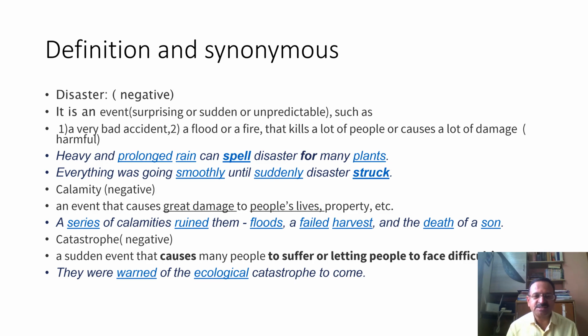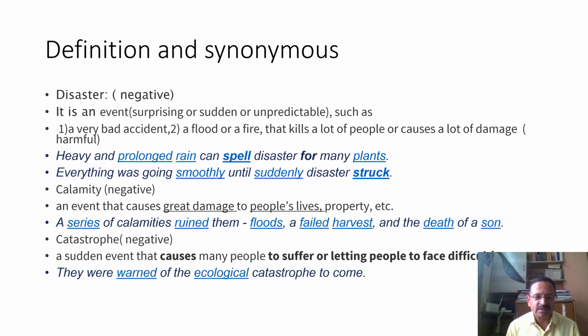So disaster is not where you can predict or where you know the things. It is definitely a surprising or sudden or unpredictable event, such as, again, it has two parts. One is a very bad accident. It is a bad accident or a flood or fire that kills a lot of people or causes a lot of damage. So it is again very harmful.